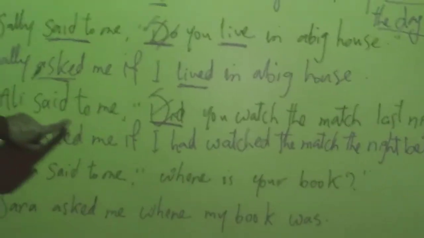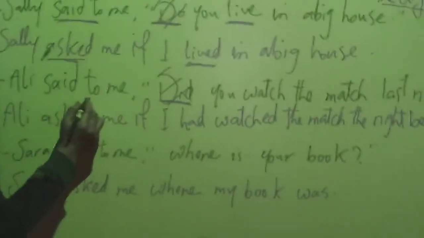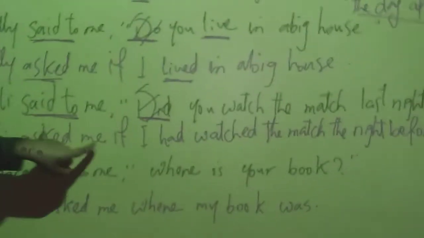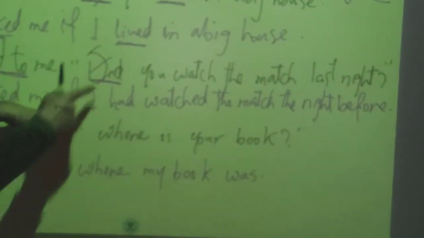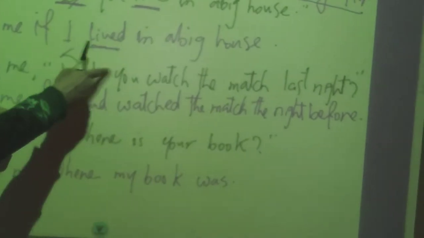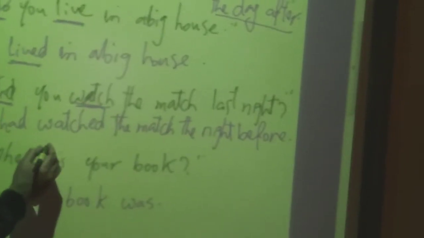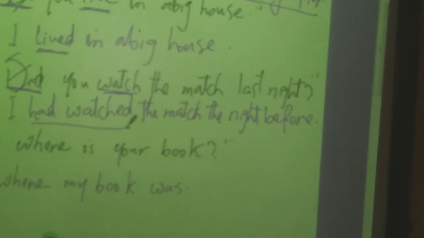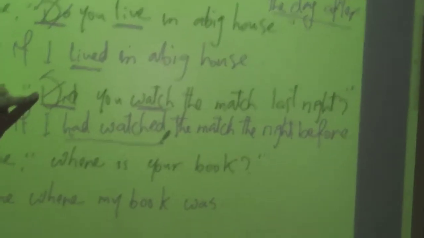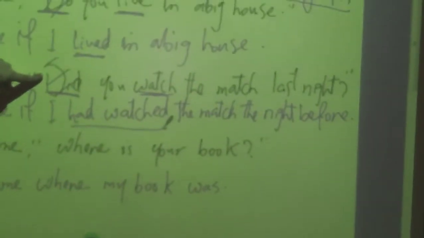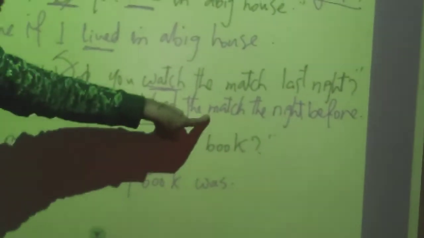Here, Ali said to me, did you watch the match last night? Here we change said to into asked again. So it will be Ali asked me if. Here did refers to the past. We don't use did, but we have to change the main verb into the past perfect. So watch will be had watched. Why? Because it's in the past simple and we change the past simple into the past perfect. So it will be Ali asked me if I had watched the match, and last night will be the night before.